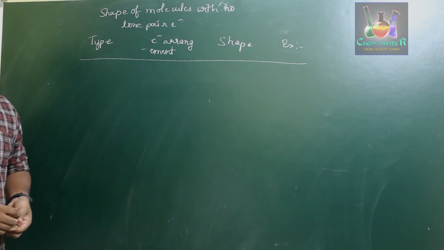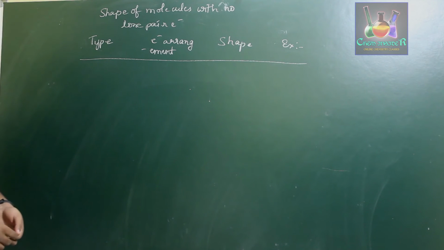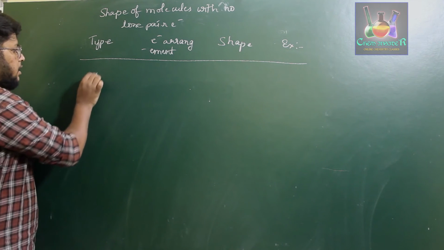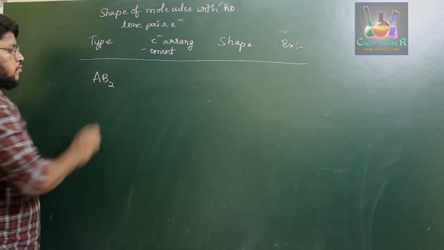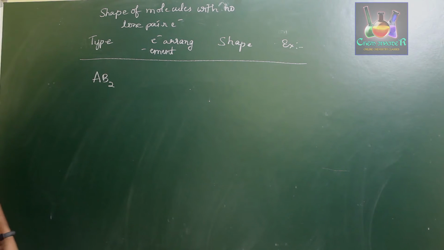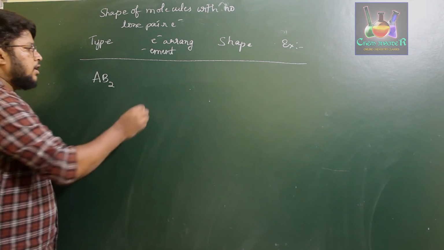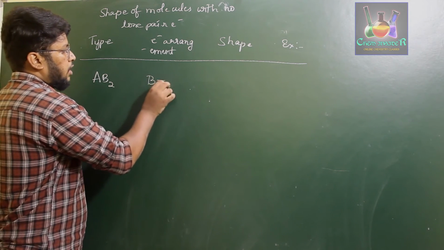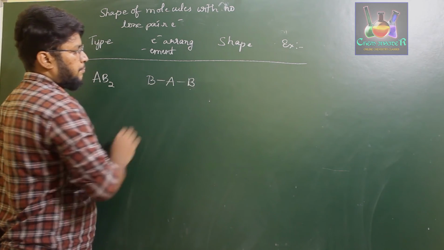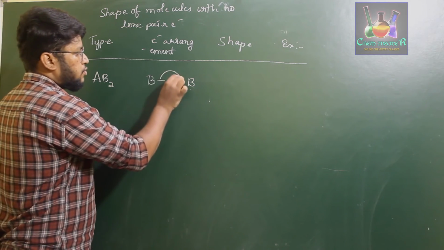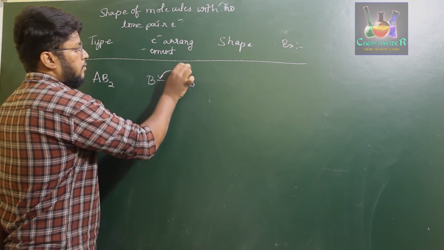Now let us take examples of the shapes of molecules with no lone pair of electrons on the central atom. For the first example, let us take AB2, which has two pairs of bonding electrons. The electron arrangement in an AB2 molecule has to be as far apart as possible. Therefore, an AB2 molecule will be of the type B-A-B, and the angle between these two bonds will be 180 degrees.